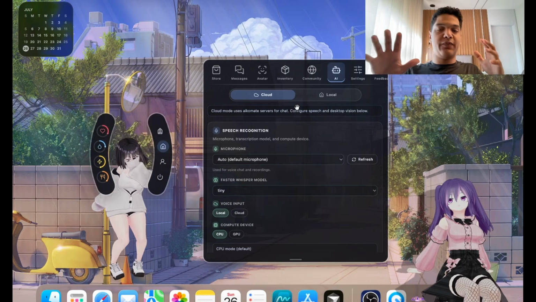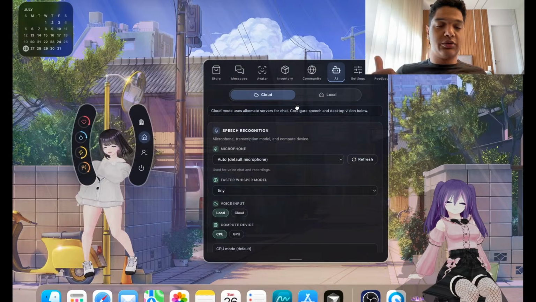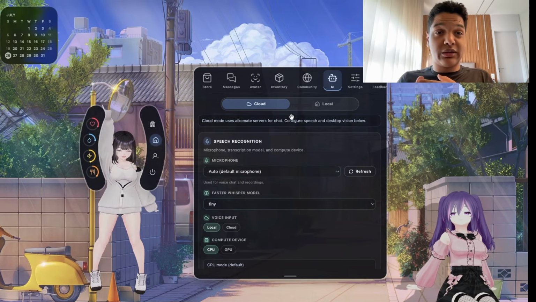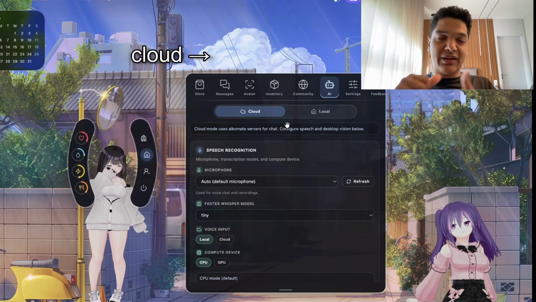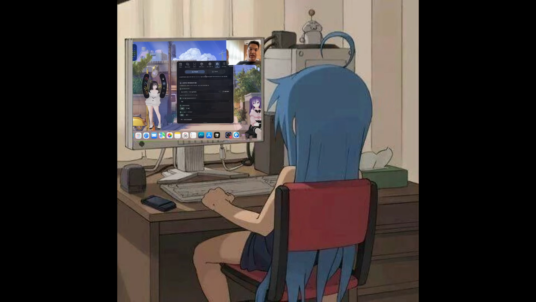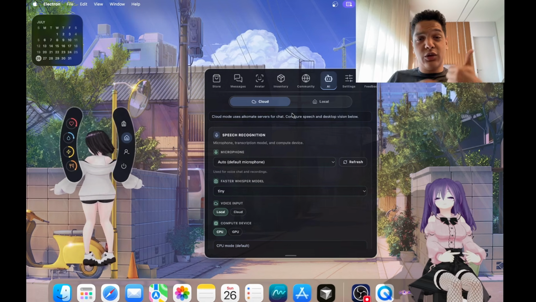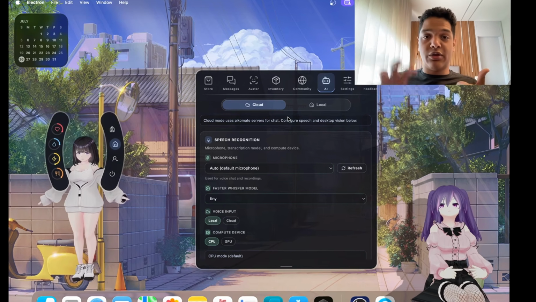So another important thing is that we have the local mode and we have the cloud mode. So the cloud mode, everything runs on the cloud. So the text generation and the voice generation, everything is on the cloud. So it is great if you have a weak PC that doesn't run heavy stuff well, so this works pretty nice. And for the local version, everything runs on your machine.